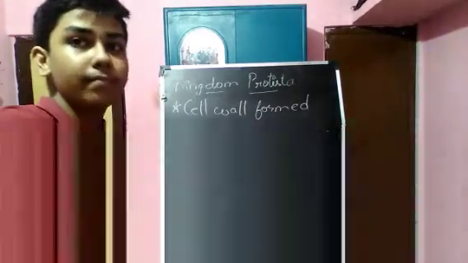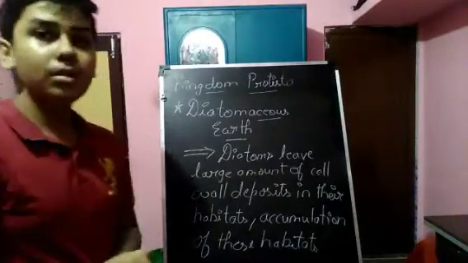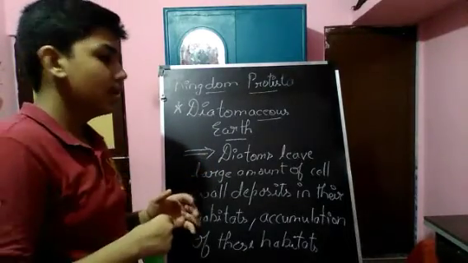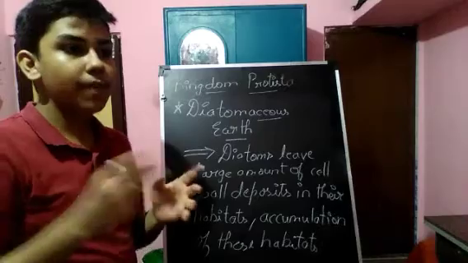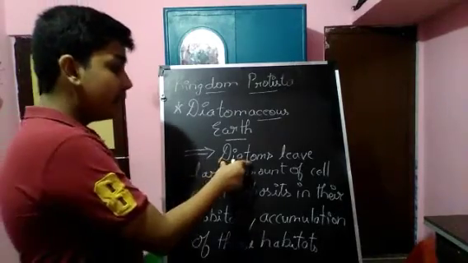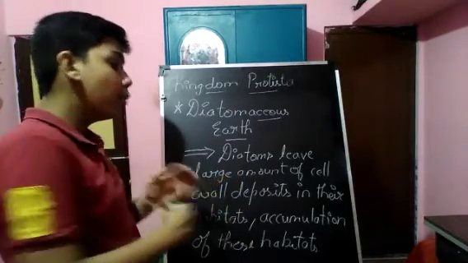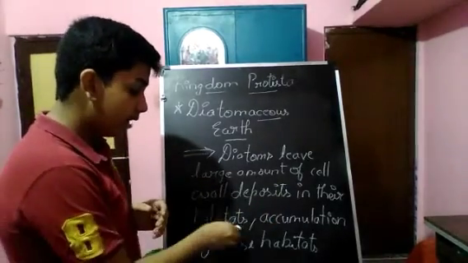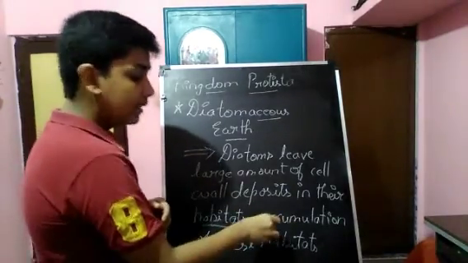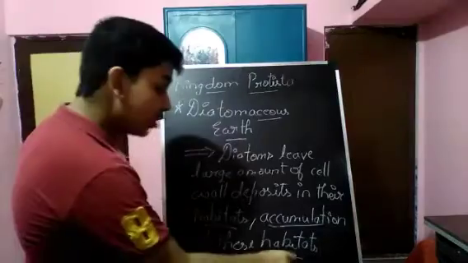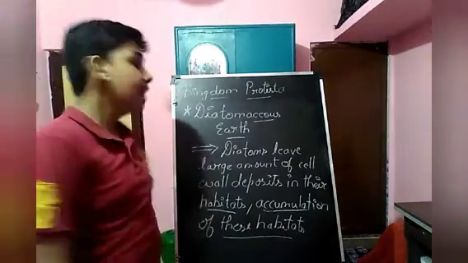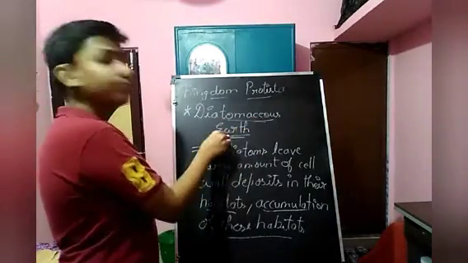Now to study diatomaceous earth, which means the diatoms we have studied. The diatoms leave a large amount of cell wall deposits in the habitats where they live. The accumulation of these deposits over billions of years is called diatomaceous earth.